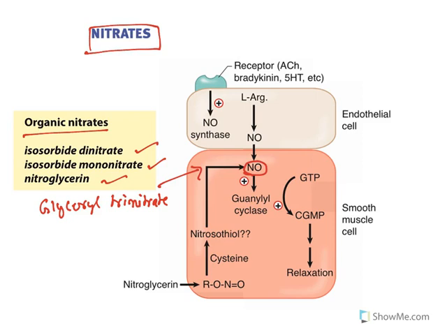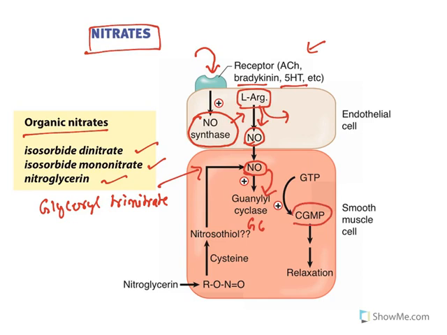What is the job of this nitric oxide? See, in the human body, acetylcholine, bradykinin, 5-hydroxytryptamine also bind with the receptors and activate an enzyme called nitric oxide synthase. When this enzyme is activated, nitric oxide is produced from L-arginine. Arginine is converted to citrulline and it releases nitric oxide. The released nitric oxide activates guanylyl cyclase enzyme, which enhances the amount of cyclic GMP, which causes relaxation of smooth muscle cells. That is nothing but vasodilation. So all these internal mediators and neurotransmitters will cause relaxation by this mechanism.